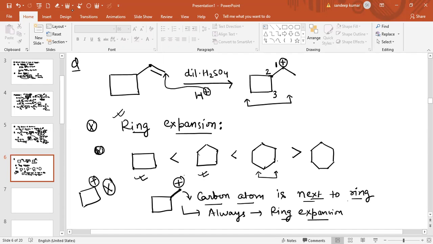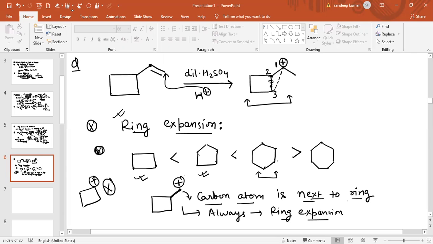Now see what happens. Basically in ring expansion, you have to do simple steps. First of all, numbering of carbon. The positively charged carbon will be given number 1, then 2, then 3. Now, simply break the bond between the second and third carbon atom, then form the bond between the first and third carbon atom.